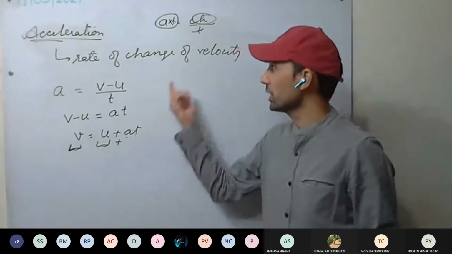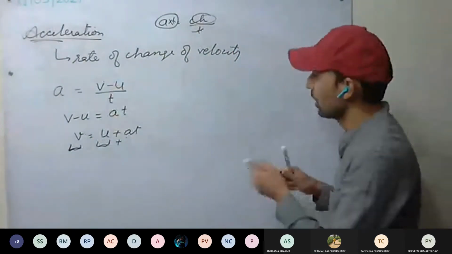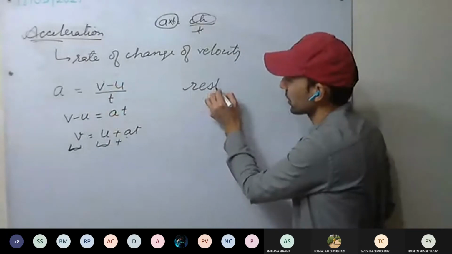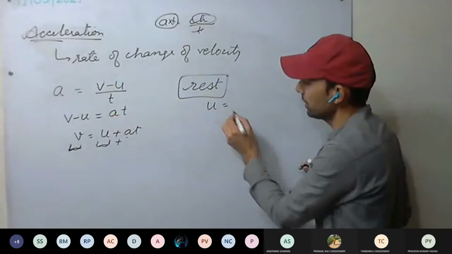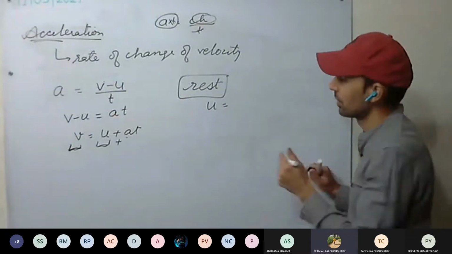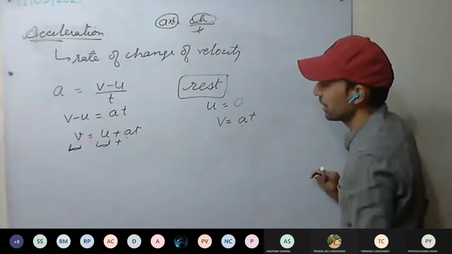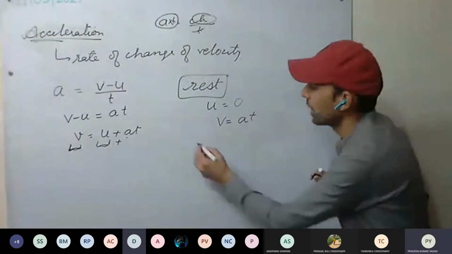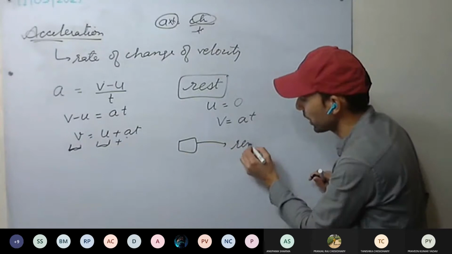So acceleration denotes change in velocity. These are the different equations. Now, for example, if a body is starting from rest, then the initial velocity will be 0, and v equals at. If a body after moving some distance comes to rest,